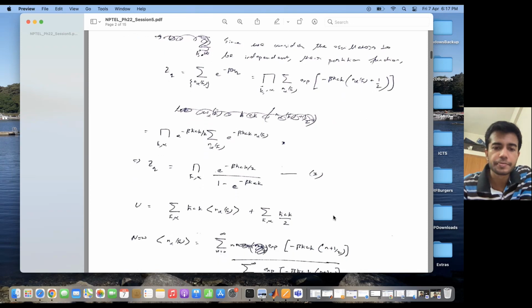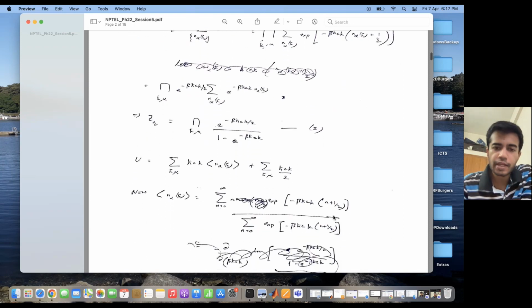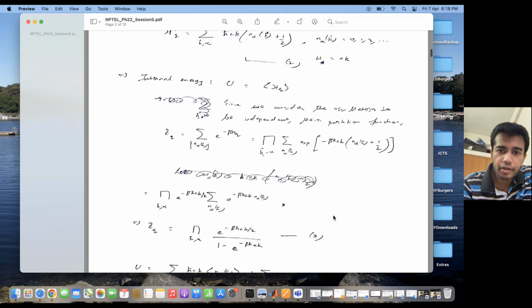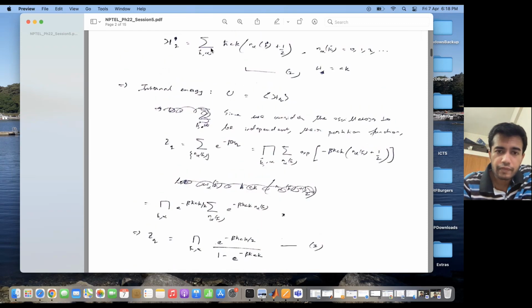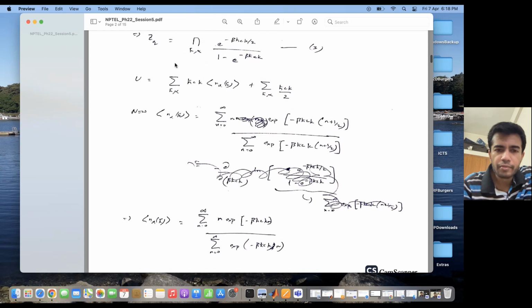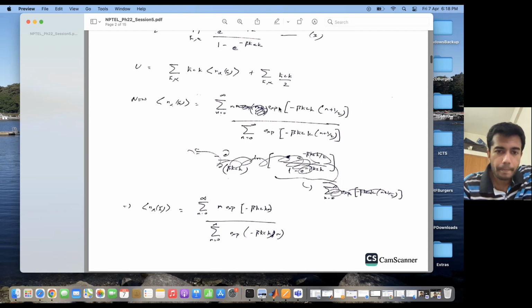So then I ask, what is my internal energy? The internal energy is basically an expectation of the Hamiltonian. And if I look at this, the expectation of the Hamiltonian is nothing but the expectation over this quantity n_α. So you can write it as a summation over k, α of h cross ck times the expectation of n_α, plus a summation over k, α of h cross ck by 2.